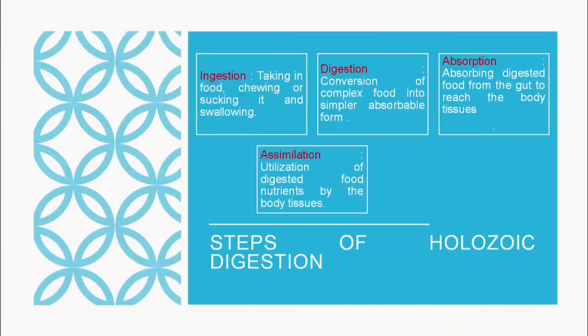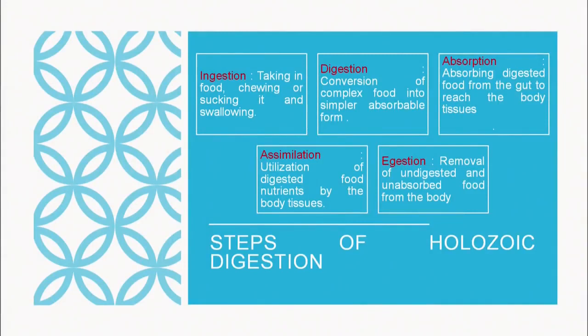The next step in the Holozoic digestion is the assimilation. Assimilation is the utilization of the digested food nutrients by the body tissues. Once the absorbed material reaches the cells, in the cells further breakdown takes place to release energy or for the body building process. That constitutes the assimilation.